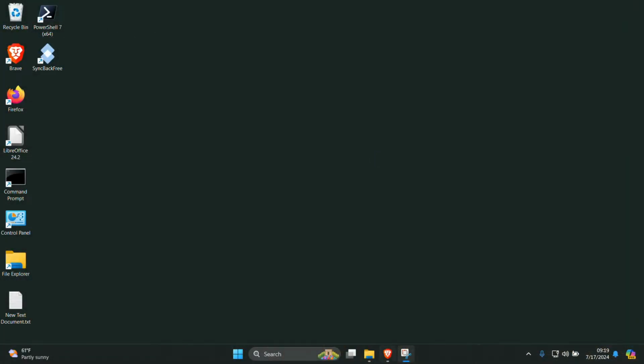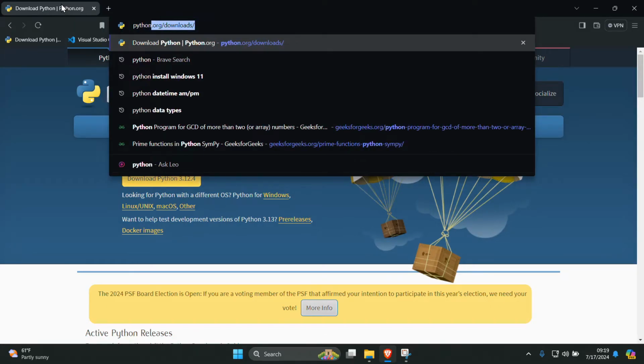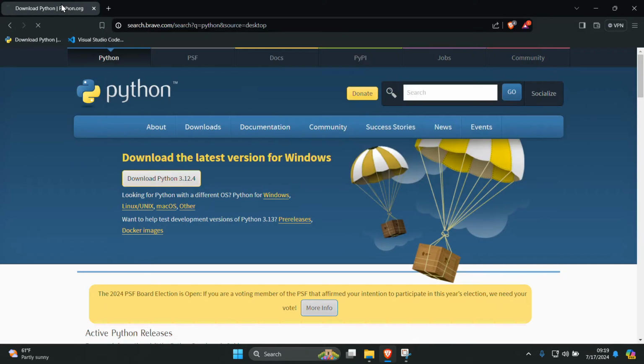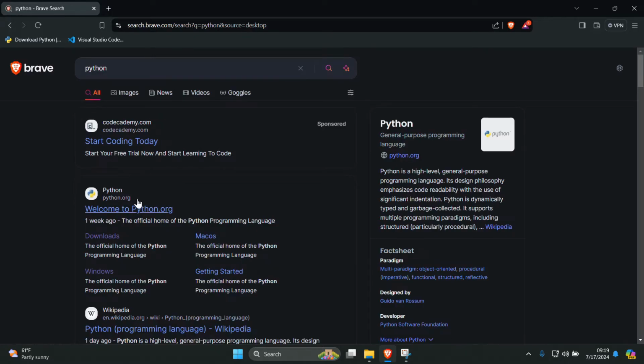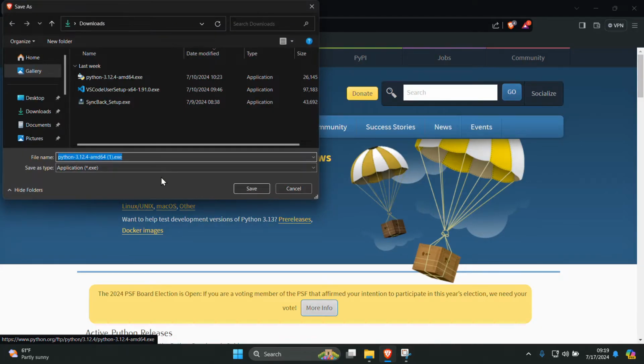Okay, let's install Python first. Run your favorite browser and just type in Python and see where it takes you, and go to downloads right here. The most recent version will appear at the top of the list, so let's just click that.